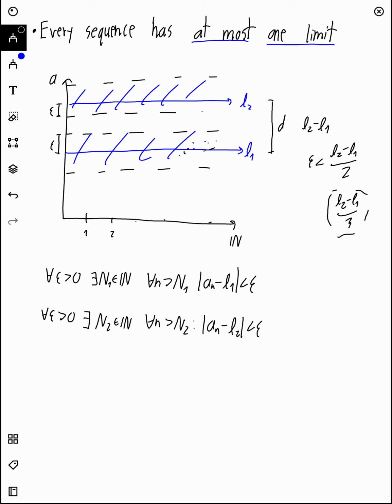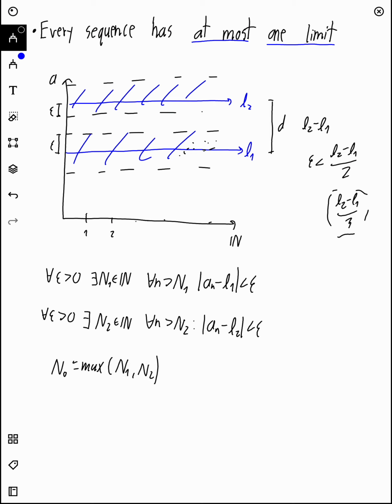These are just the two definitions of a limit, and if both of these are limits, then these two definitions have to hold. So now the trick is that we choose an n. Let's call it n0, which is going to be the maximum between n1 and n2.